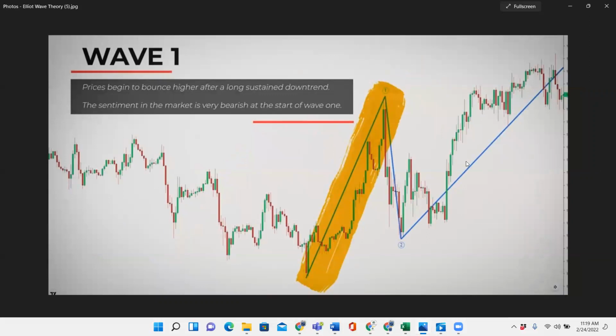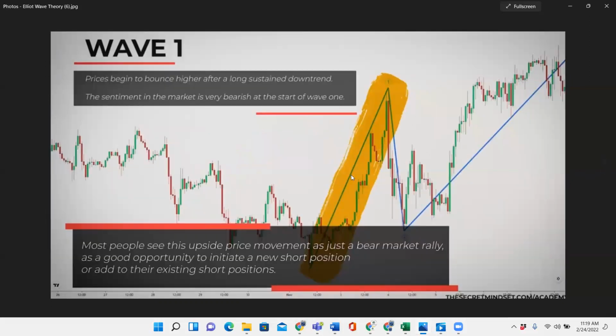So wave 1, price begins to bounce higher after a long sustained downtrend. The sentiment in the market is very bearish and then starts the movement of wave 1. So this is a downward trend. Wave 1 is going to start. Most people see this upward price movement as just a bearish market rally and as a good opportunity to initiate a new short position, or they can also add to existing short positions.